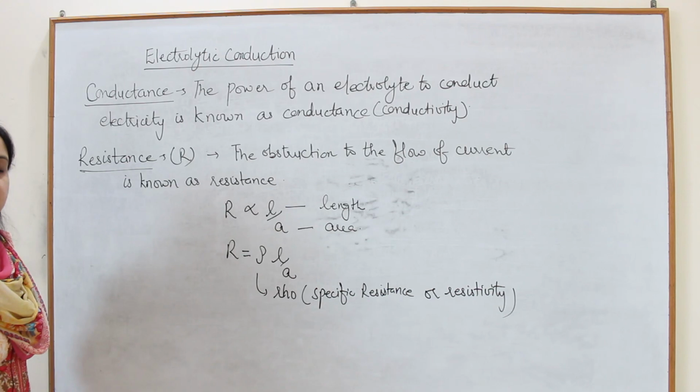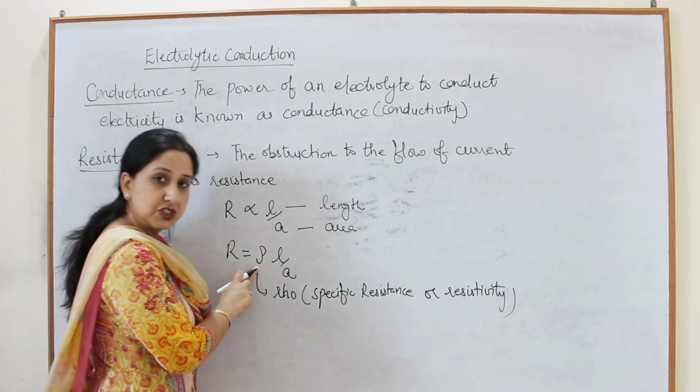Specific resistance or resistivity is the constant of proportionality.